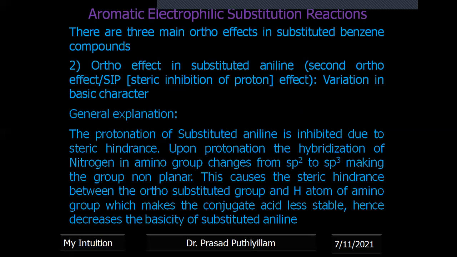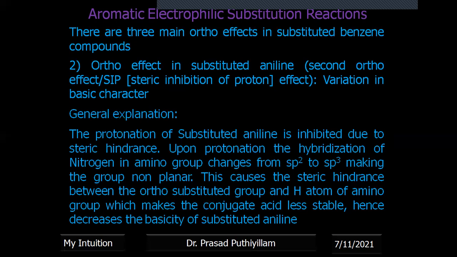Upon protonation, the hybridization of nitrogen in the amino group changes from sp2 to sp3. Initially, before protonation, NH2 is sp2 hybridized. That means the nitrogen, the two hydrogens, and even the benzene carbon can be in the same plane. But when it becomes sp3 hybridized, it will try to take a tetrahedral shape, as we explained in the case of alkanes. Therefore, it becomes 3-dimensional. It cannot be in a plane.